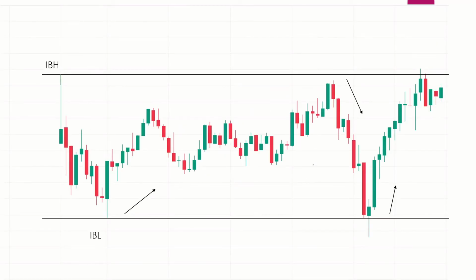This is the example of range day on chart. Here, after the formation of a wide initial balance, price rallies to the high of the initial balance and then again falls back toward the low of the initial balance and again rallies back to the high of the initial balance. This type of day is called range day. And range days are common days occurring in the market.